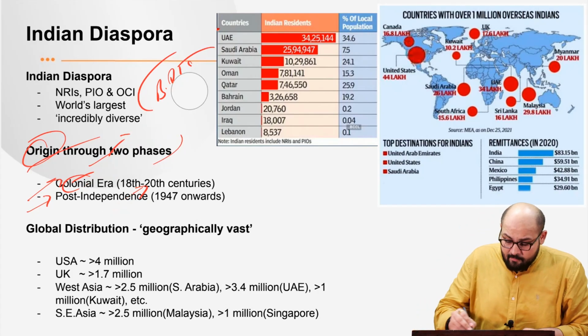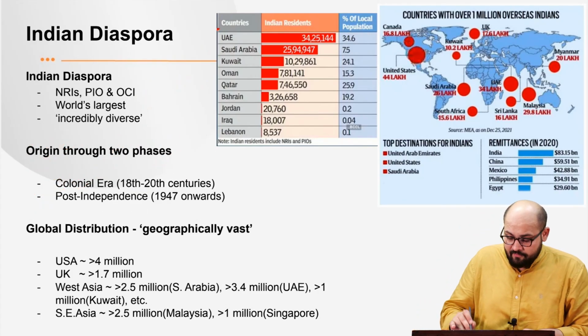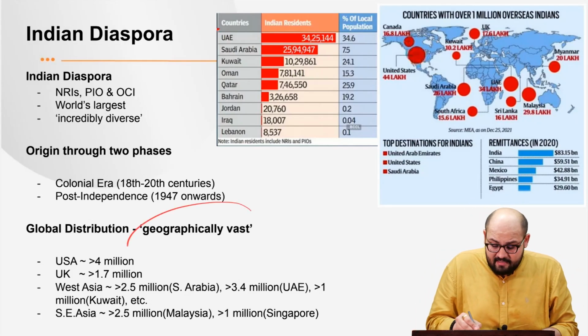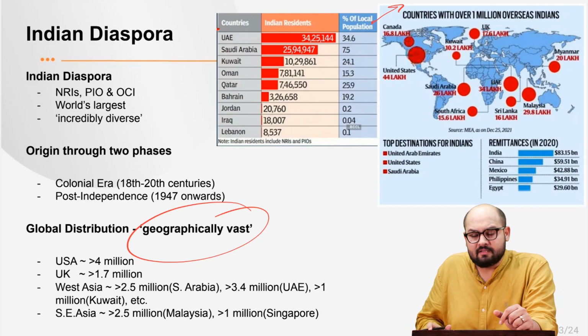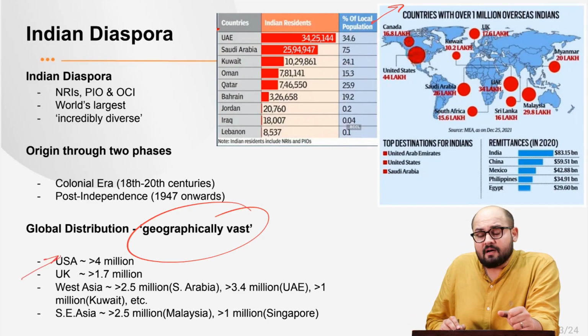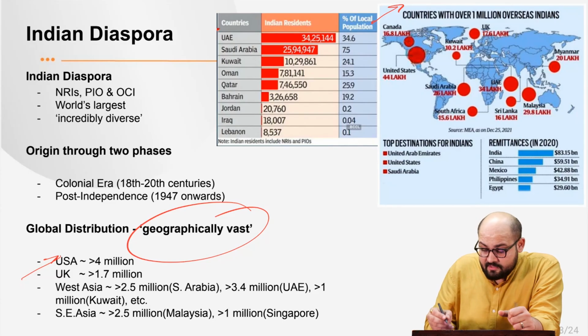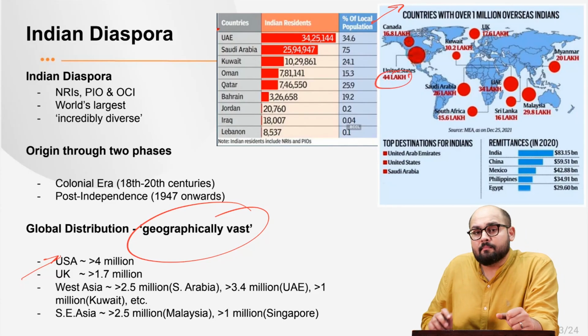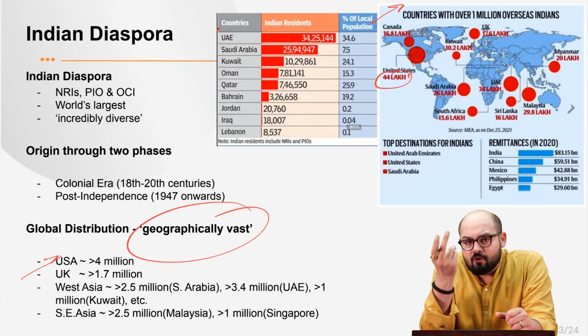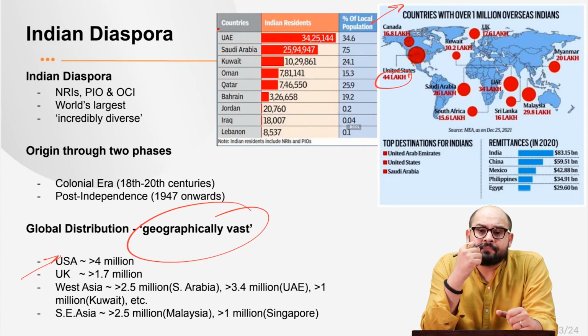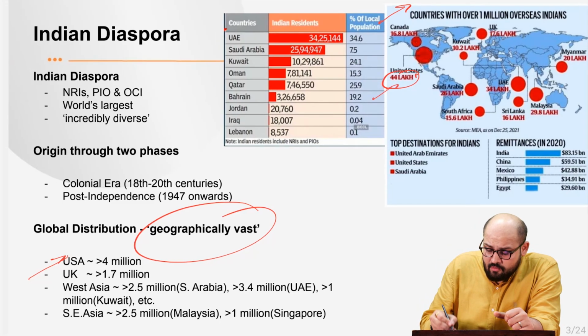Now see, the global distribution of the Indian diaspora is geographically very vast. Look at the map. You will see that Indians are present in almost all the countries. The USA has an Indian diaspora population of more than 44 lakhs, that is more than 4.4 million. Most of them are employed in very technologically intensive jobs, and some of them are even a part of the government over there. That is how we talk about the US.